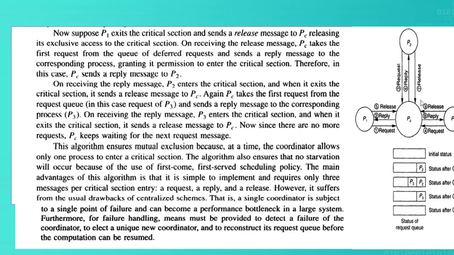Okay, this is the mechanism in the centralized approach, where the coordinator is coordinating the process to enter into the critical section.